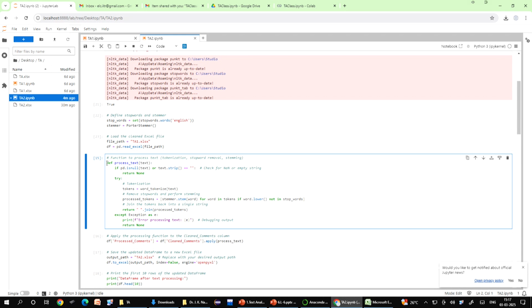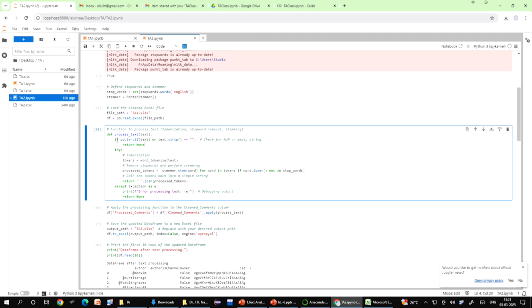Now, we are saying def process_text. The next line of code used is pd.isnull(text). Now, this is used to check if the value of the text is not a number, or it is either empty, missing or invalid. Now, this function immediately returns None without doing any further processing. So, if it finds something is empty or missing or invalid, it will immediately stop the processing and return None.